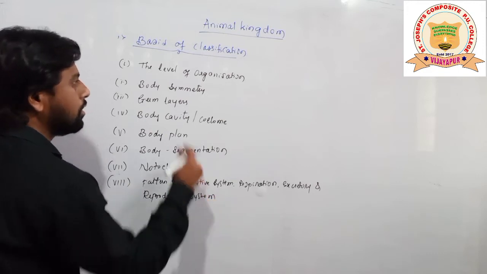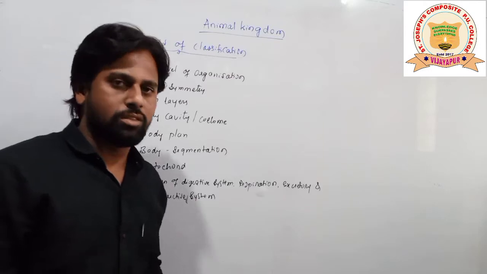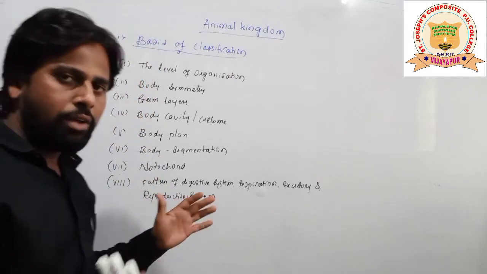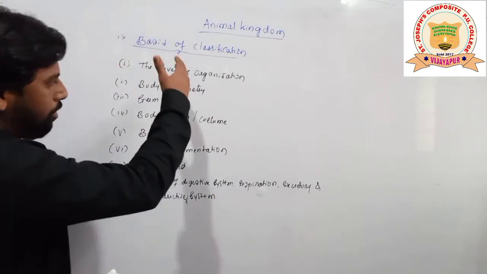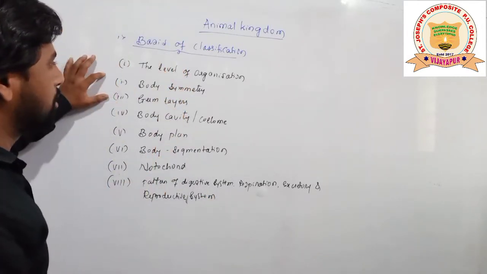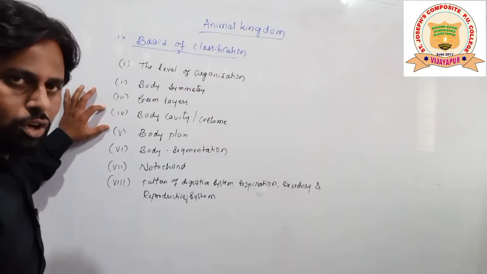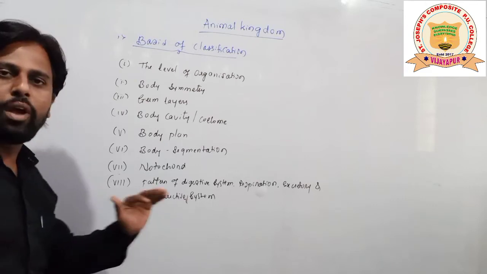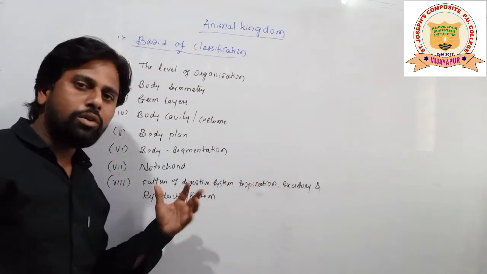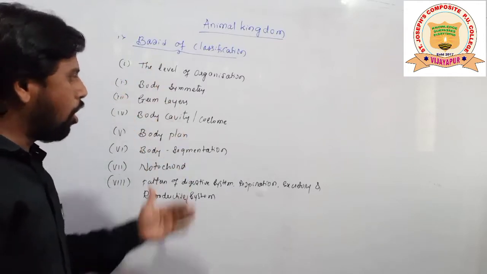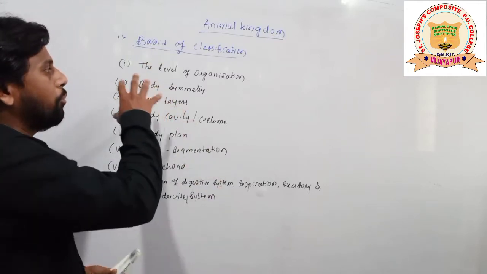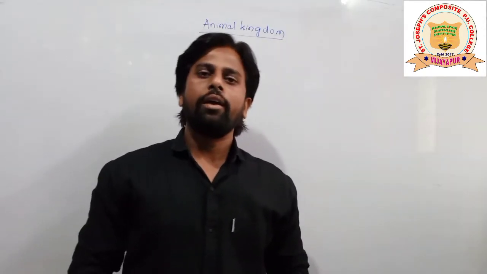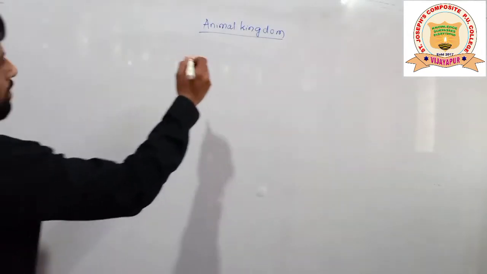On all these bases of classification, every organism is going to be divided into specific groups. So that is level of organization, body symmetry, germ layers, body cavity or coelom, body plan, body segmentation, notochord, and also the pattern of digestive, excretory, respiratory, and reproductive systems. Let's discuss one by one what these bases of classification explain. Okay, let's go to the next: levels of organization.